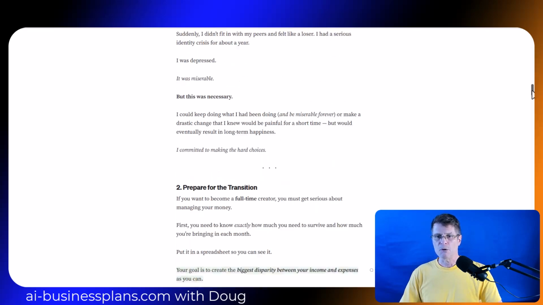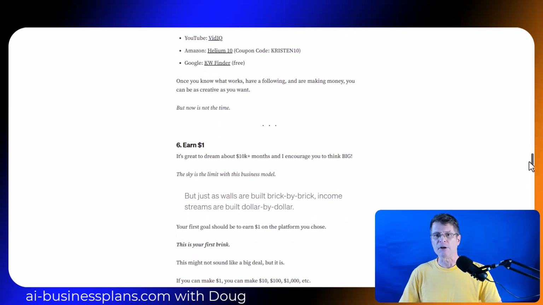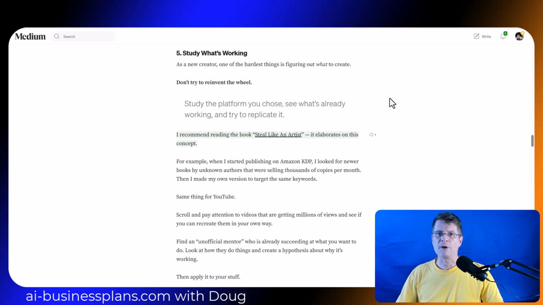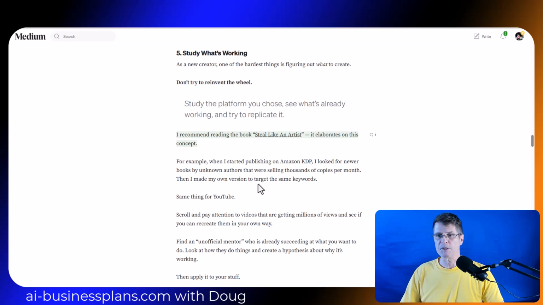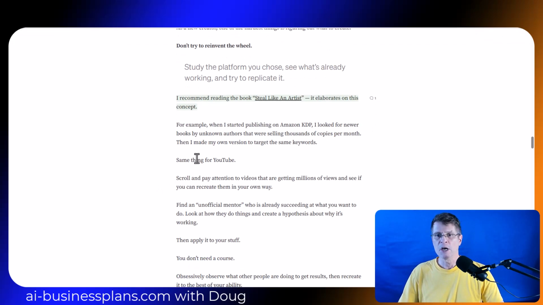So I'm just going to scroll quickly down to point number 5 here in her post. And in point number 5, she says, as a new creator, one of the hardest things is to find out what to create. And she recommends, don't reinvent the wheel, steal like an artist. From her example, she looked for new books by unknown authors that were selling thousands of copies per month, and she built her own version of that book and targeted those keywords. You could do the same for YouTube. You could do the same anywhere.